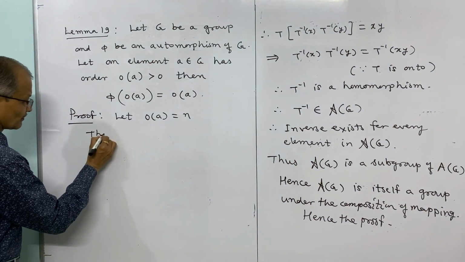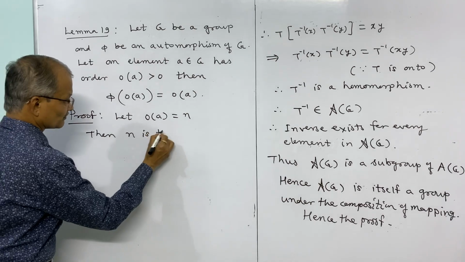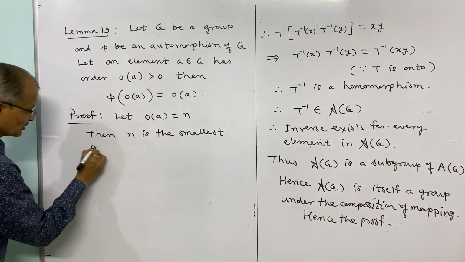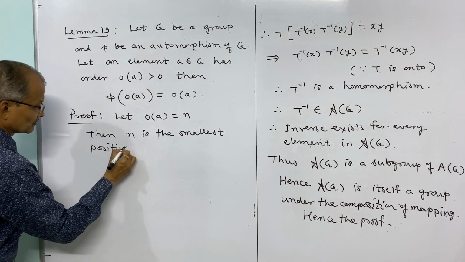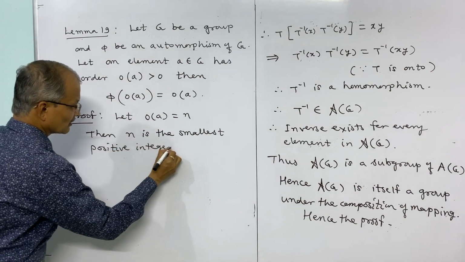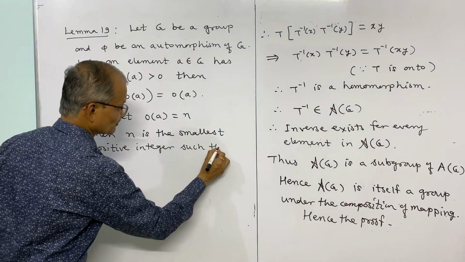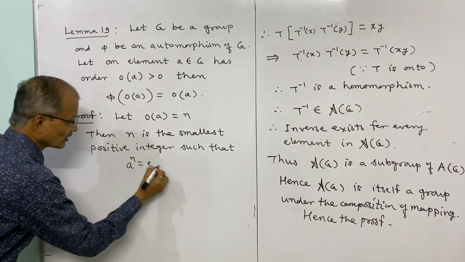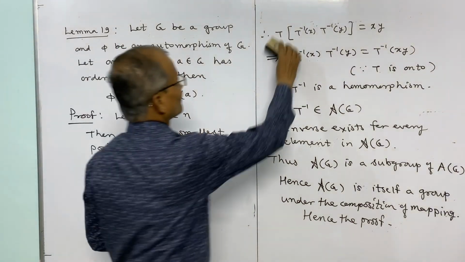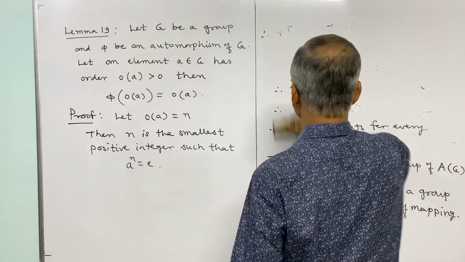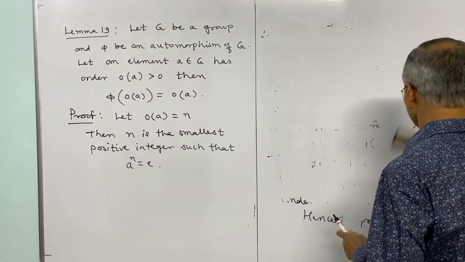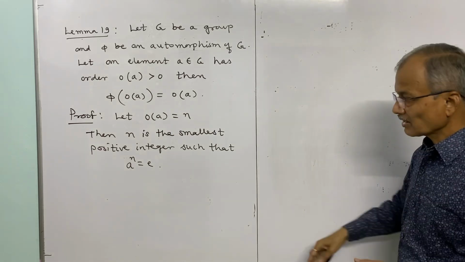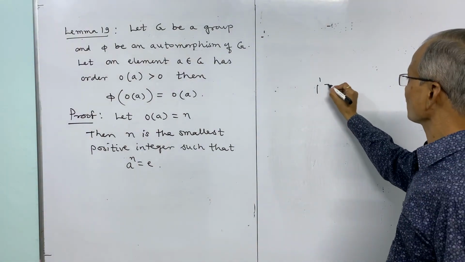Then n is the smallest positive integer such that A to the power n is equal to E. So for example, if you consider the group under multiplication, then the order of 1 is 1, because 1 to the power 1 is equal to 1.